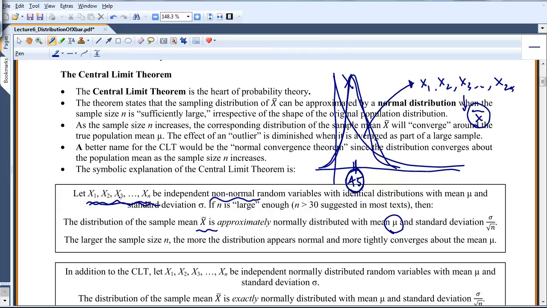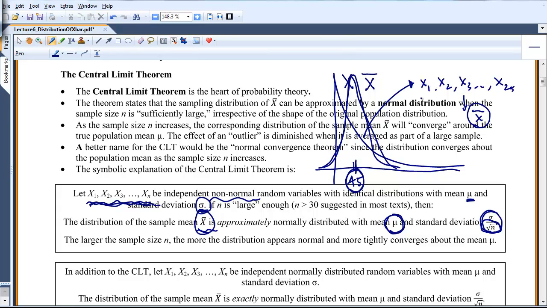My original x1 through xn had mean mu and standard deviation sigma. So the tight normal curve here is x bar. The center will still be at mu, which was 45, and the standard deviation is the original sigma, but squished by the square root of n, so it gets tighter.